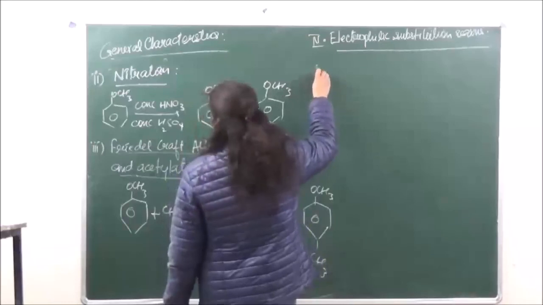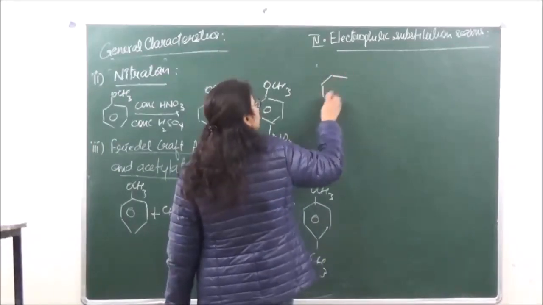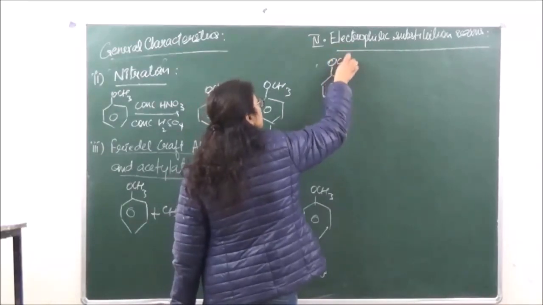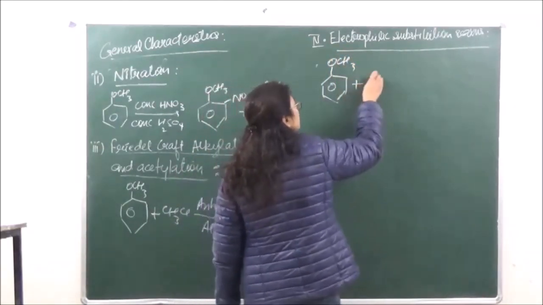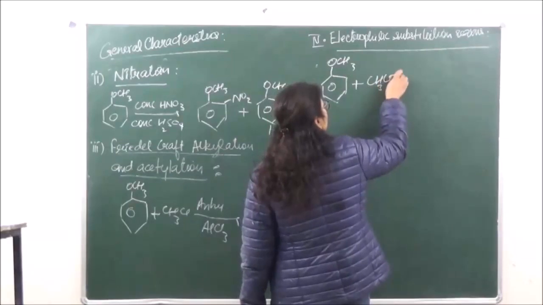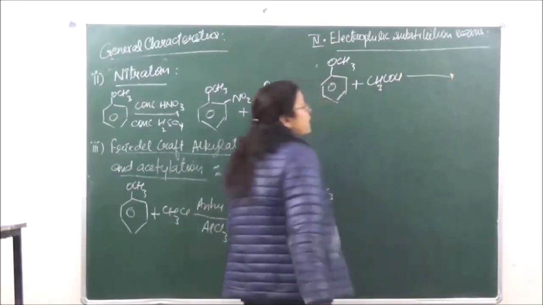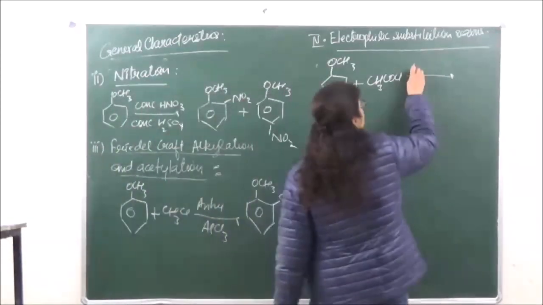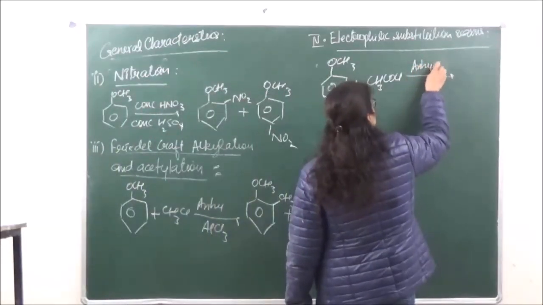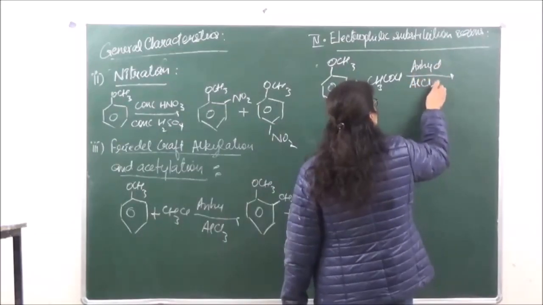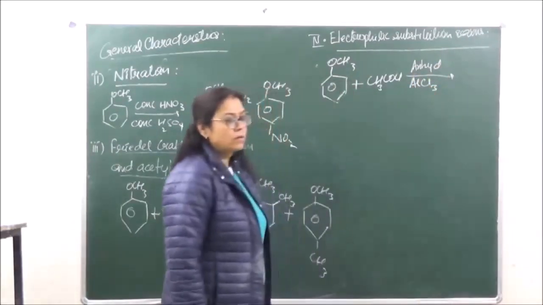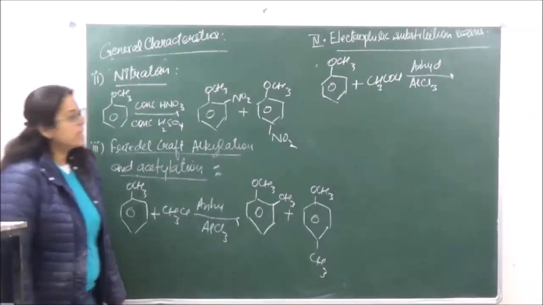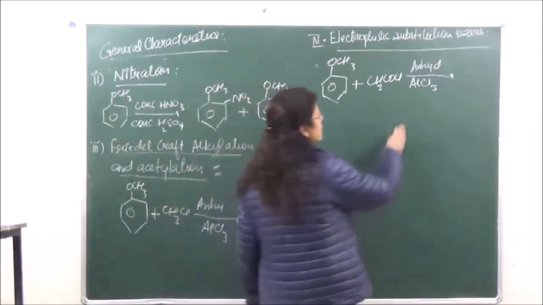Over here, we are going to react anisole with acetyl chloride. Again, the reaction will take place in presence of anhydrous AlCl3. This is going to give us orthomethoxyacetophenone and paramethoxyacetophenone.